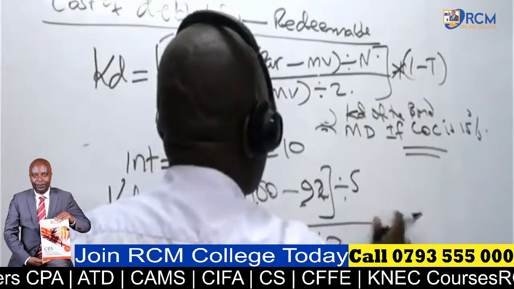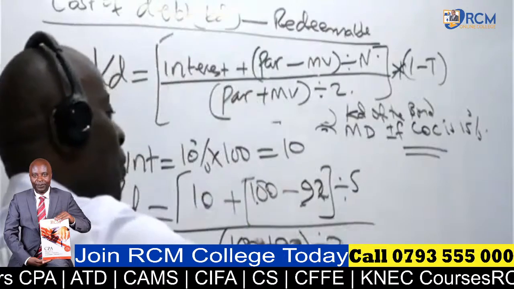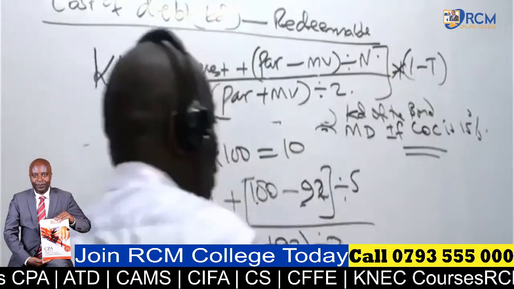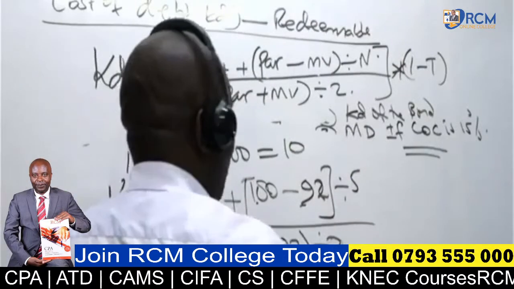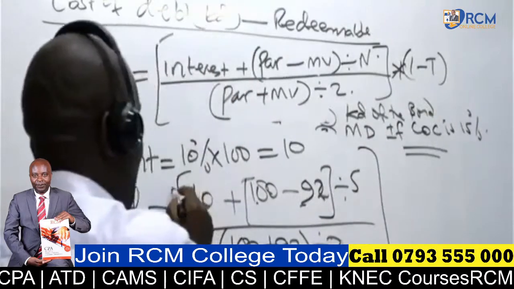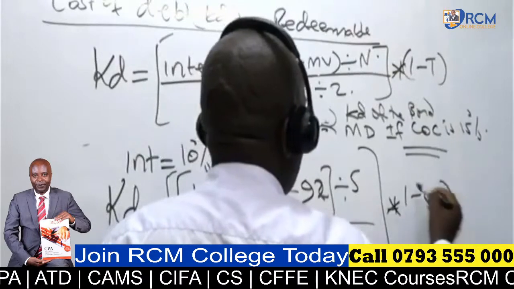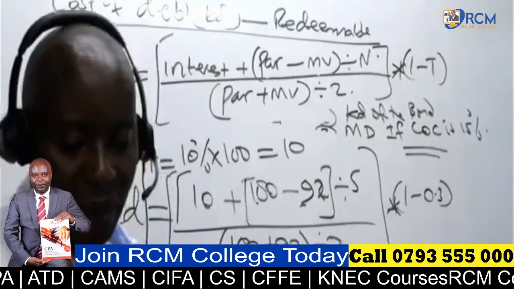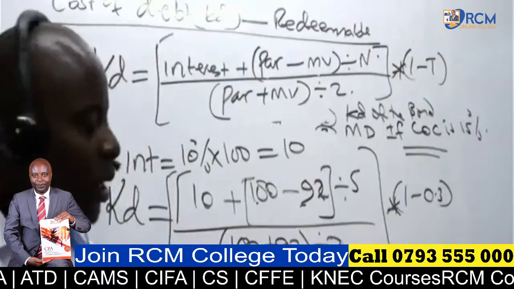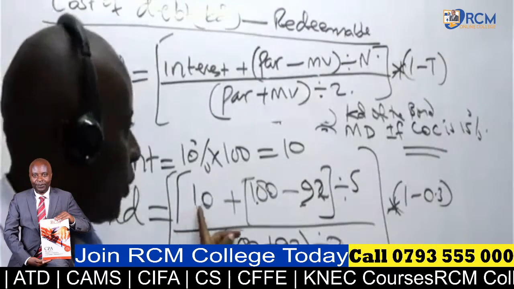So whatever we shall get at the end of the day, if I were you, I'll just work this out on a calculator. Whatever I shall get at the end of the day, I will come and multiply this with what here? With 1 minus tax. Our tax is 30%. So please move slowly. If I were you, I would move slowly.